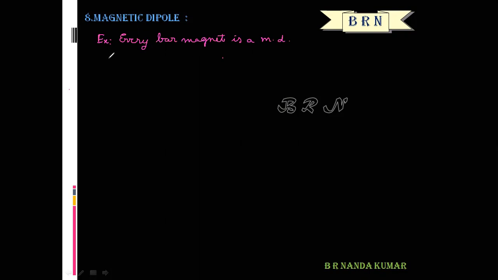A current carrying loop also behaves as a magnetic dipole, right?